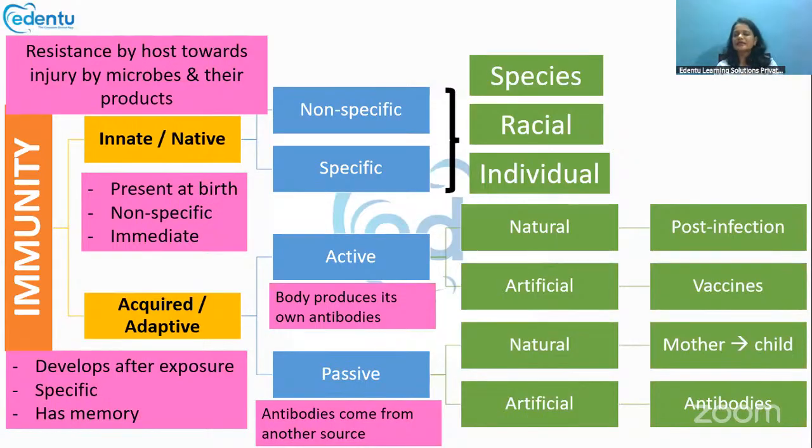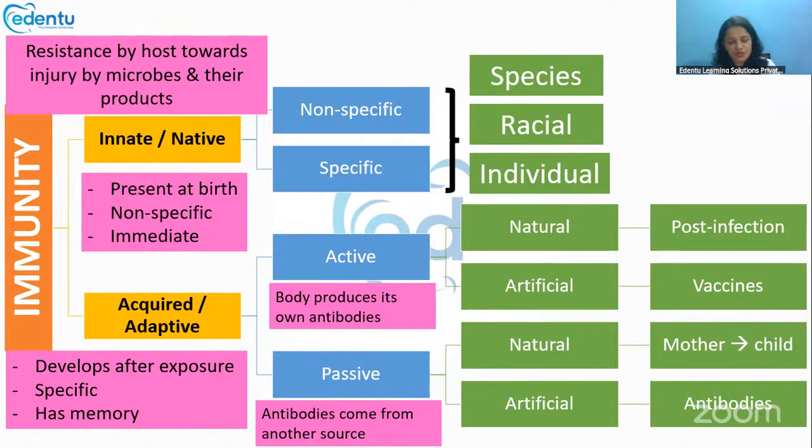Then there is racial immunity. Some races are less prone to tuberculosis, whereas others are more prone to tuberculosis. Like that, there are racial differences among the human race itself.